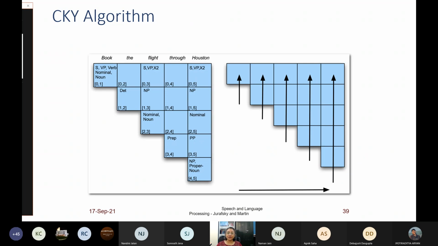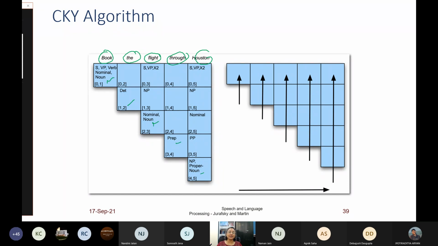So we have an algorithm called the CKY algorithm, which takes this matrix and tries to fill up these cells. I give you an exercise to read this algorithm from your textbook. Very simple algorithm. You first fill up these diagonal entries.